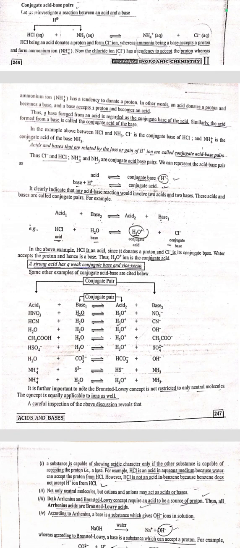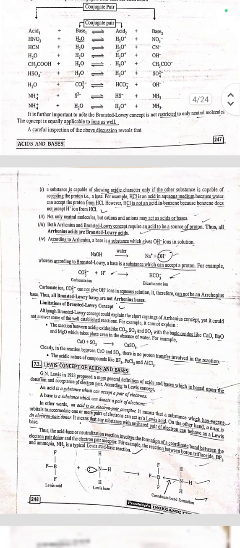In the above example, HCl is the acid since it donates a proton, and Cl negative is a conjugate base. Water accepts the proton and hence it is a base. Thus, H3O positive ion is a conjugate acid. A strong acid has a weak conjugate base and vice versa. Here are some examples of conjugate acid and base pairs.